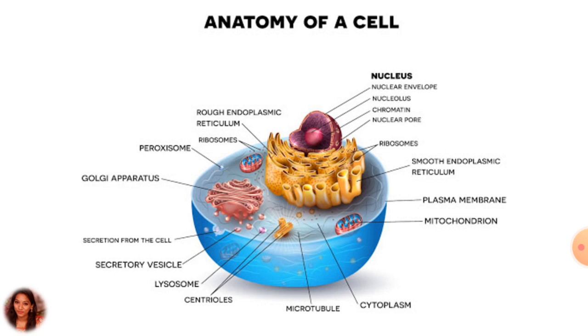As you can see, the internal structure of the eukaryotic cell consists of a variety of organelles like nucleus, cytoplasm, mitochondria, centrioles, lysosome, peroxisome, endoplasmic reticulum, Golgi apparatus, and many more. Let us see each one in detail.